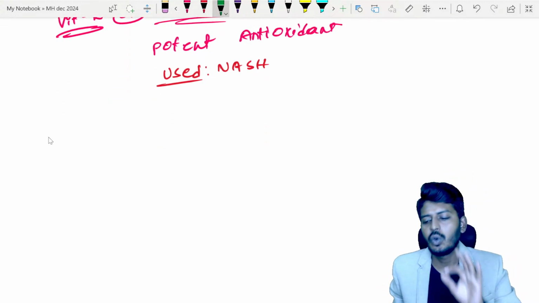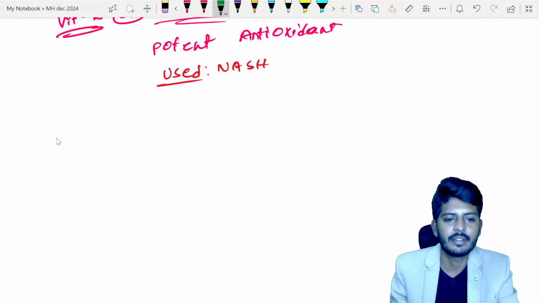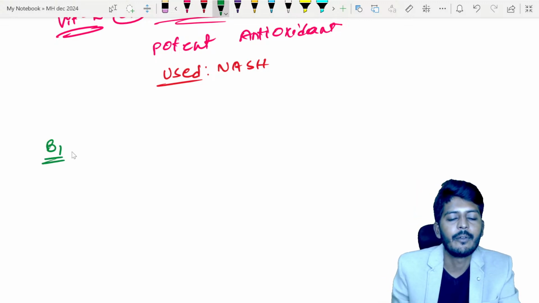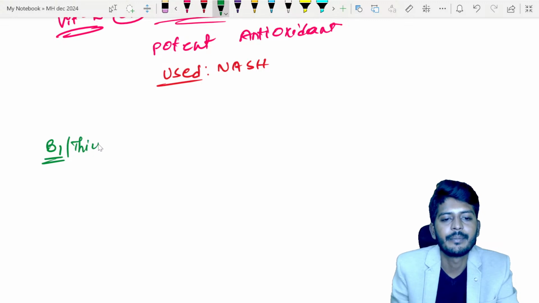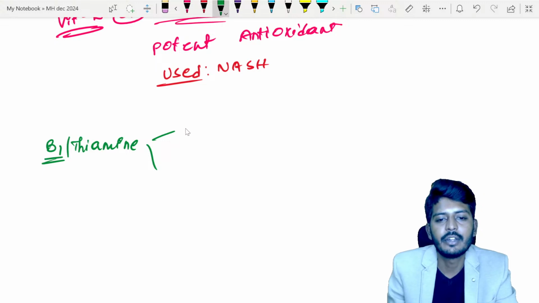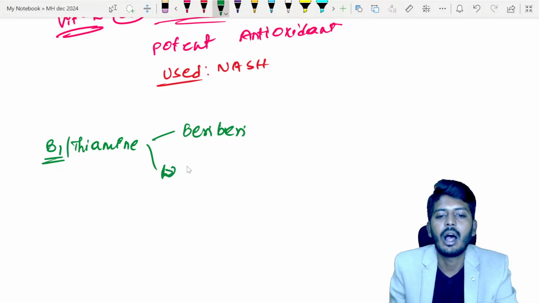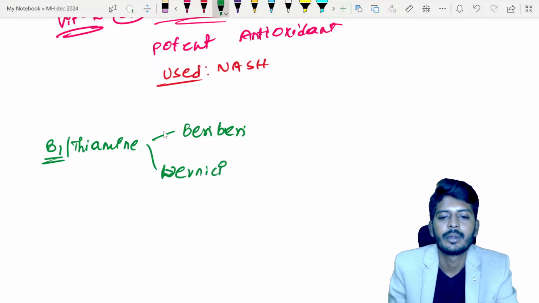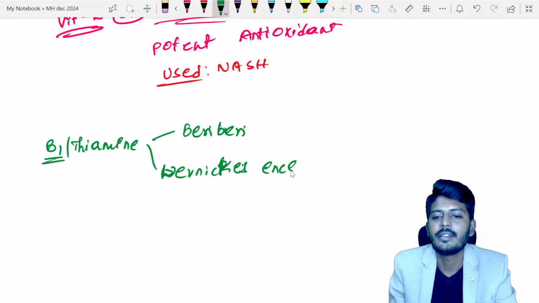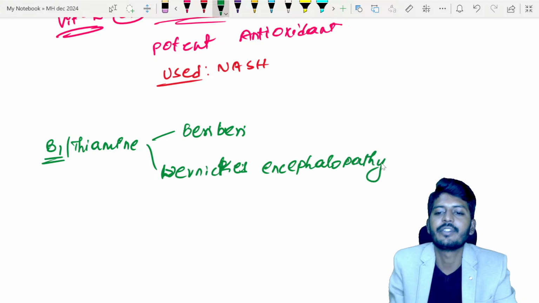I'm going to talk only about the diseases caused by the deficiency. Vitamin B1 is also called thiamine. It will lead to two diseases. Deficiency leads to beriberi, and if it is in an alcoholic patient, it will lead to Wernicke's encephalopathy. These are the diseases caused by deficiency of B1.